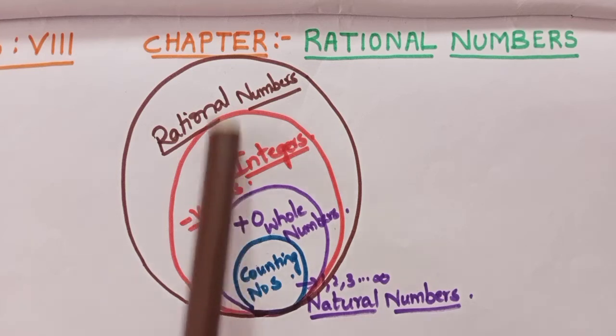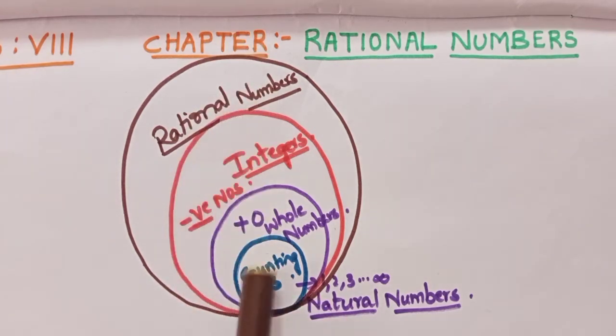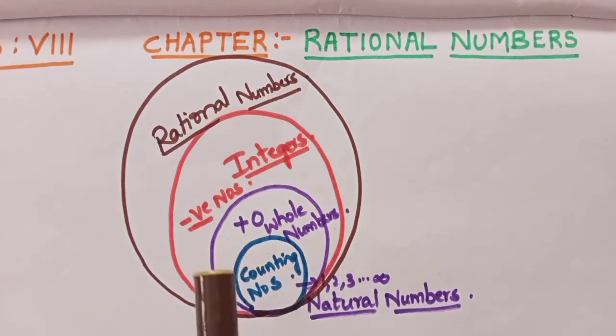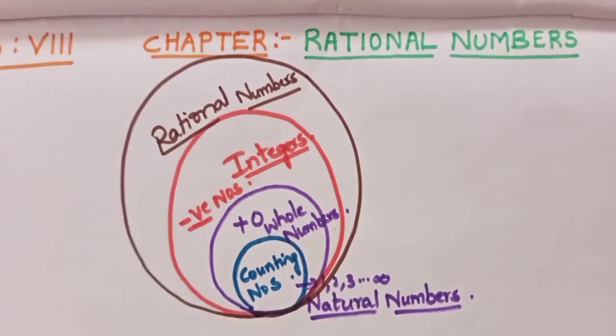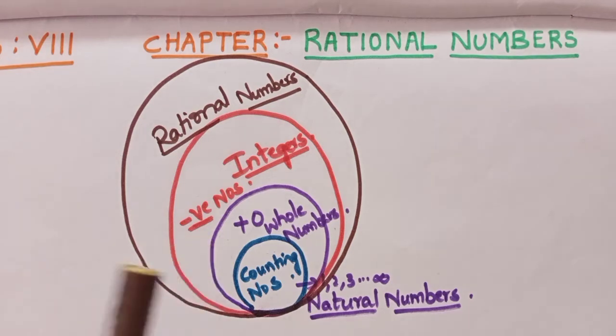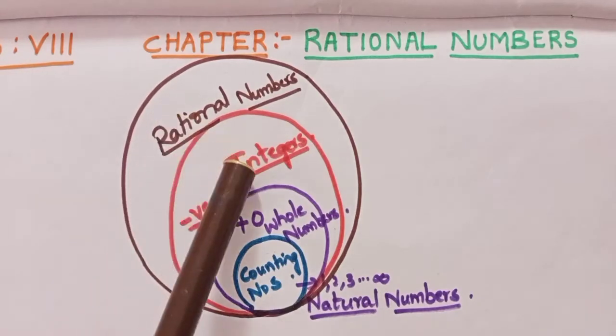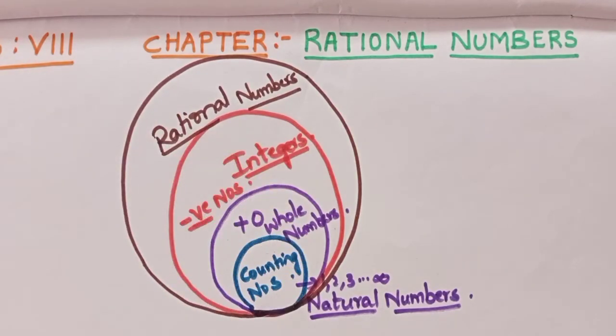Initially you need to be thorough with all these types of numbers. So you will also be drawing this figure so that you will have clarity on which sets contain what. Understood? Now this is your activity 1. You also need to draw like this and name various sets of numbers inside.